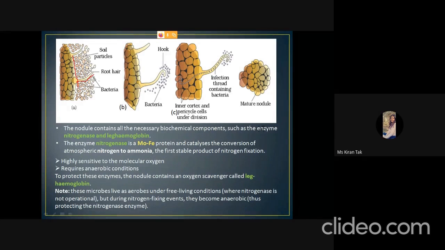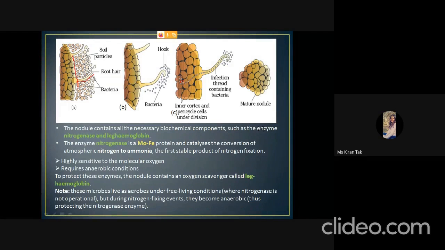So bacteria grow near the susceptible root hair and infect the root hair. The infected root hair will form a hook-like structure, and bacteria enter into it. The bacteria then form a thread-like structure called the infection thread, containing bacteria. And when it reaches the cortex part, the oval shape of bacteria is then converted to bacteroids.